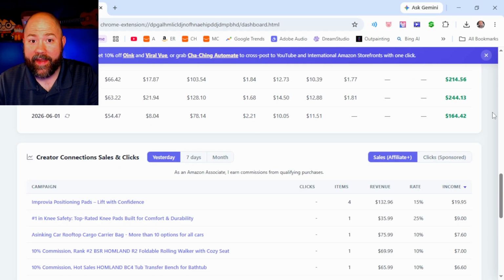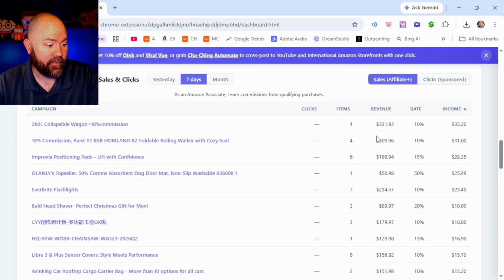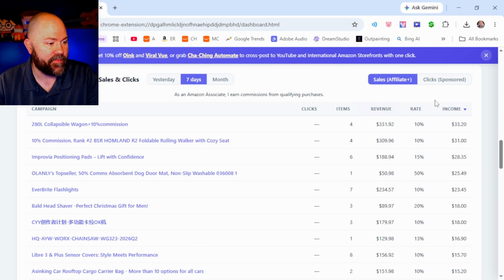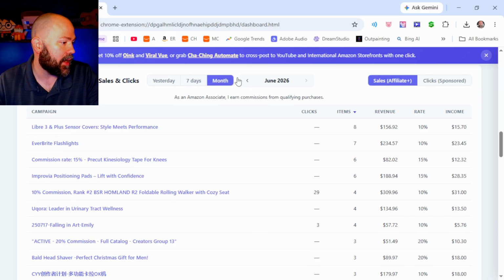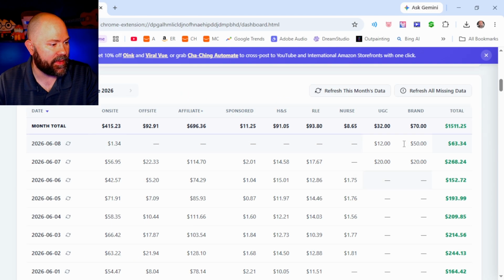Keep on going down. Another thing that I added was the ability to not just see yesterday's Creator Connections clicks and sales, but also the last 7 days. So you can then, if you want to, sort those by the various ways to sort them, you can see how many items in the last 7 days or even month, and you can scroll through previous months. And this is all based on the data that you've been gathering up here.